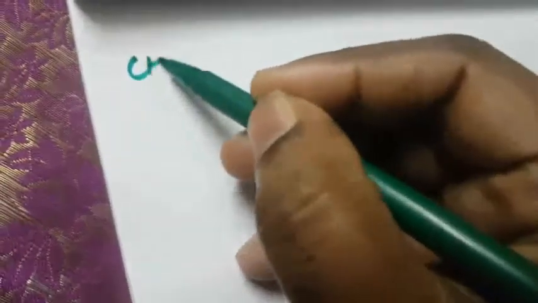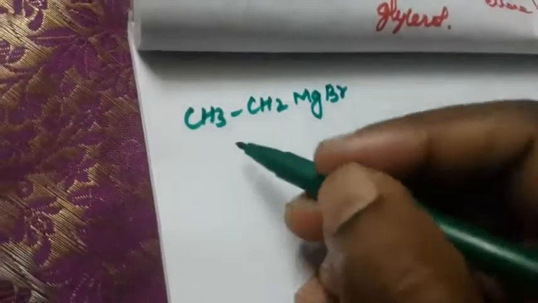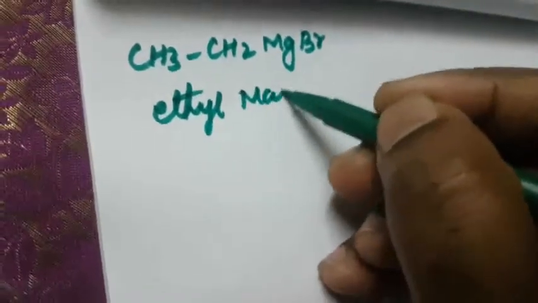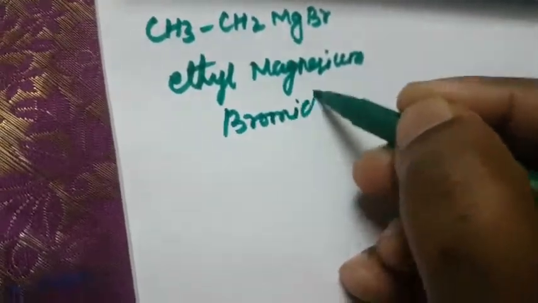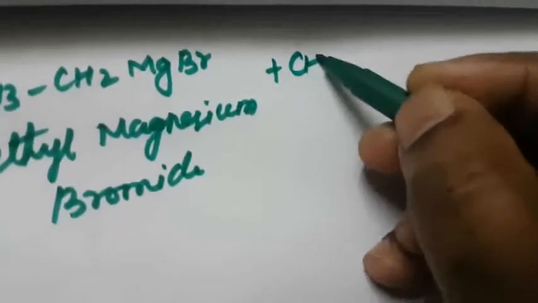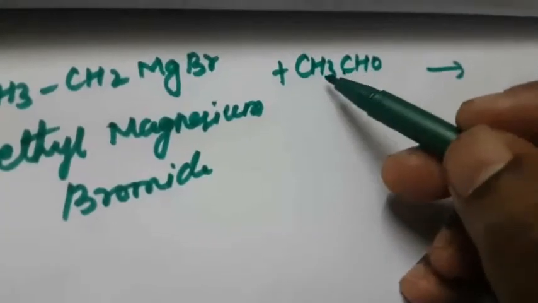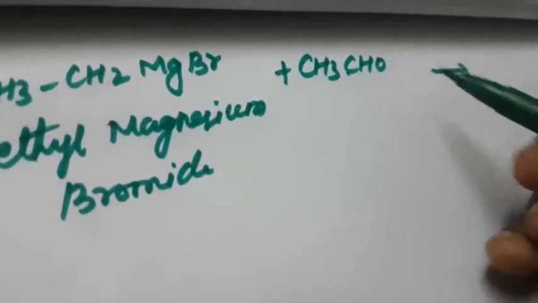So next we are going to see the secondary alcohol. Again, ethyl magnesium bromide, CH3 CH2 MgBr. So that is ethyl, 2 carbon, ethyl magnesium bromide. Then react with acetaldehyde. What is the formula of acetaldehyde? CH3 CHO, acetaldehyde. What will happen? The same thing. The carbon CH3 again reacts with CH3 CH2.